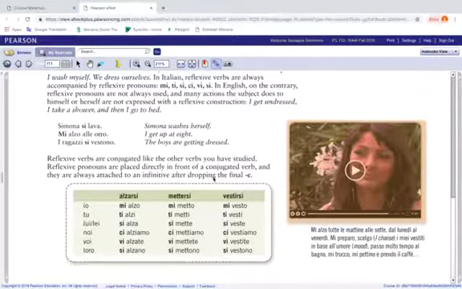So when we conjugate a reflexive verb, we have to use a reflexive pronoun. What is the reflexive pronoun? Well, it's this thing that you see here on the book, right? For each subject, you have a different reflexive pronoun. Something that in a sense means myself, yourself, himself or herself, ourselves, yourselves, plural, themselves. So this is basically the reflexive pronoun. So when you conjugate a reflexive verb, you have to put the reflexive pronoun before the conjugation of the verb.